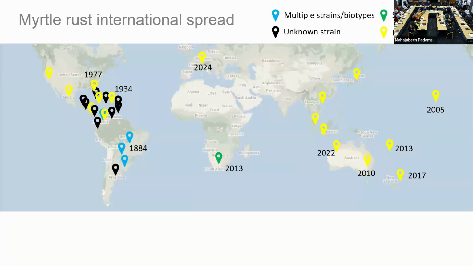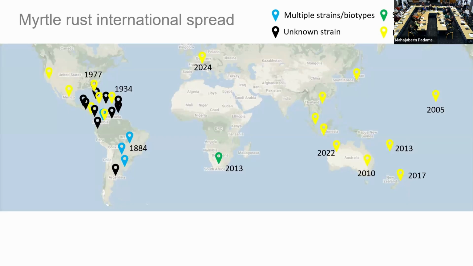And we know that Australasian rust has been recorded in many countries around the world. And we have these different kind of genetic groups or strains associated with different hosts in its native range. And then we have these kind of invasive biotypes or strains that at the time have strong host associations all around different parts of the world. And Australasian rust in New Zealand is believed to have originated from Australia. So it travelled to New Zealand in the wind, blown over here.